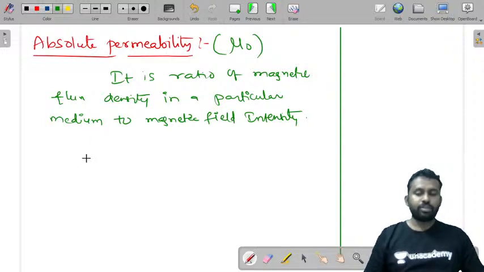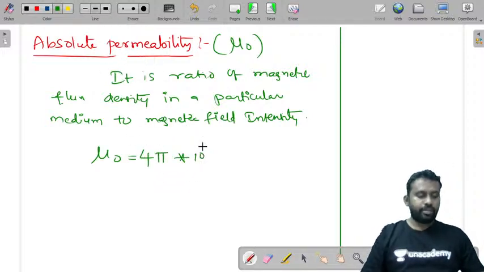That is called absolute permeability. Mu naught is equal to B by H. The value of absolute permeability is given by 4 pi into 10 power minus 7 Henry per meter.